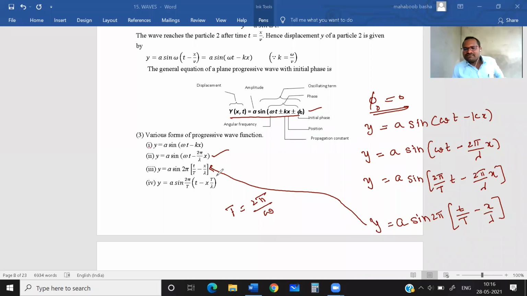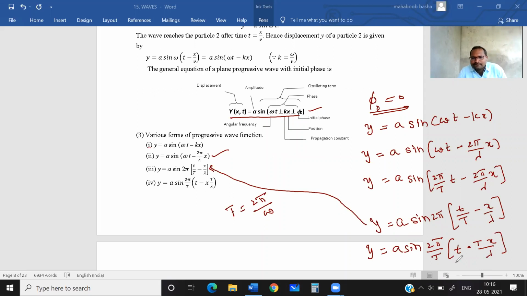These are different forms of the progressive wave equation. Still, from this equation, y is equal to a sin 2 pi by T, also take common. If T goes that side, you'll get small t here, and here capital T x by lambda you'll get.